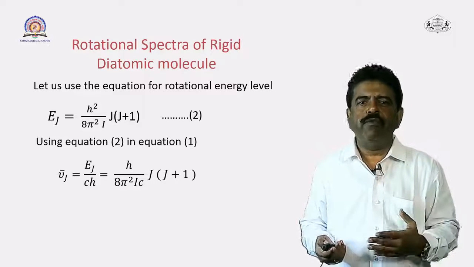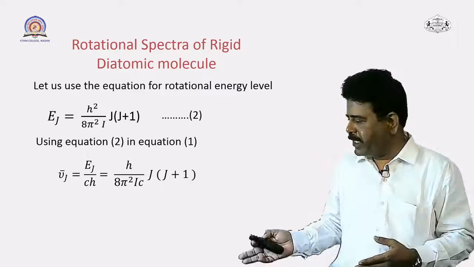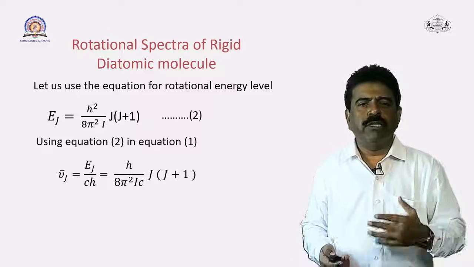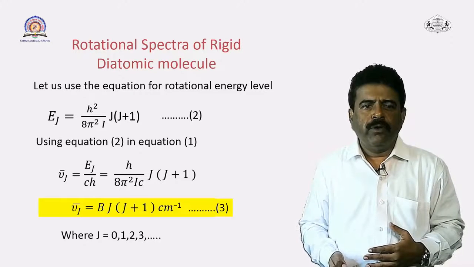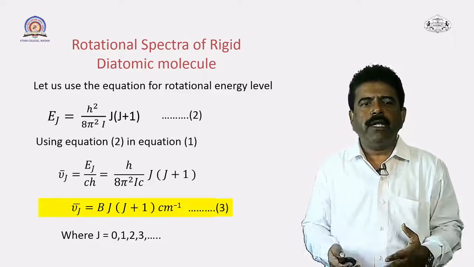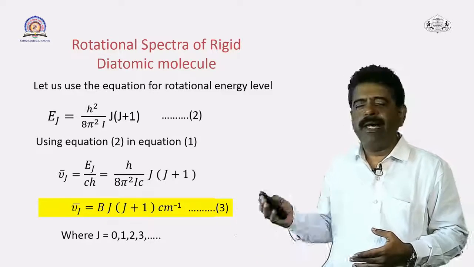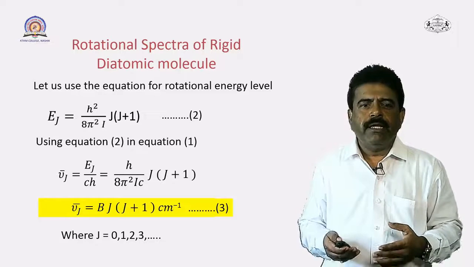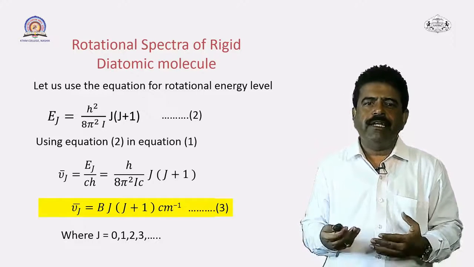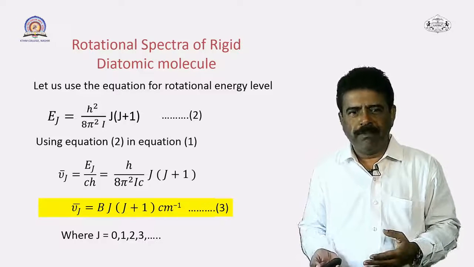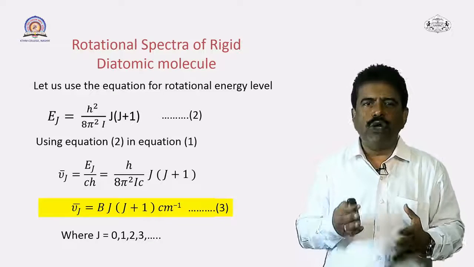So, this is the wave number equation which we have written here by just using the equation for rotational energy. The actual equation you can write in this fashion: nu j bar is equal to B into j in bracket j plus 1, in terms of centimeter inverse. Here B is a constant.